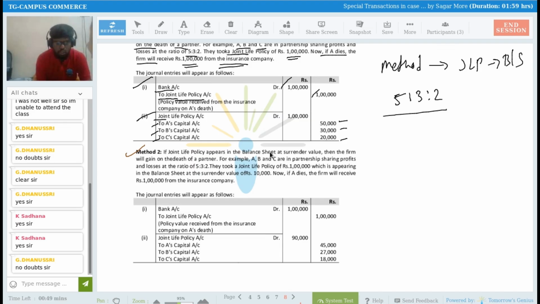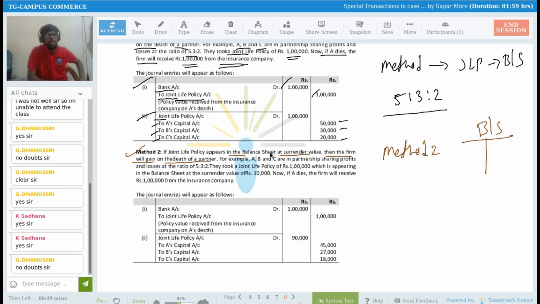Okay, Dhanushri. If a joint life policy appears in the balance sheet at surrender value, then the firm will gain on the death of a partner. See what is the meaning of number 2? You are showing the joint life policy amount in the balance sheet at surrender value. What is surrender value basically? Whenever you take a policy, you might be aware about this. In your home also, your parents have taken a policy, right? A life insurance policy they have taken, or any policy. Basically, life insurance policy only.